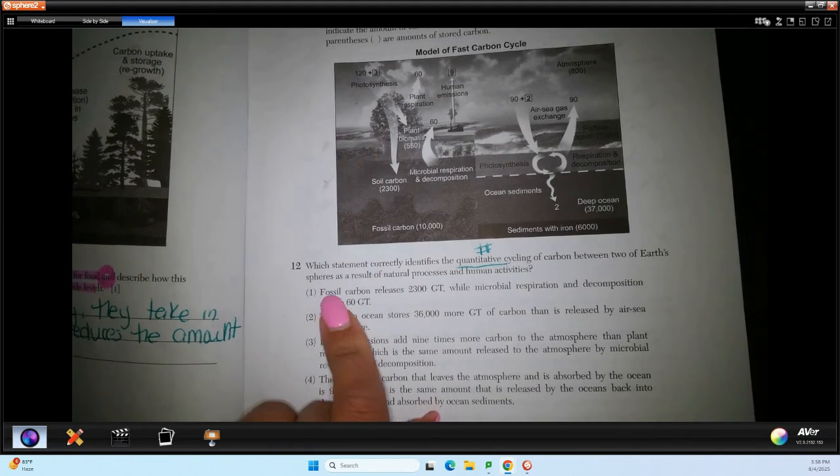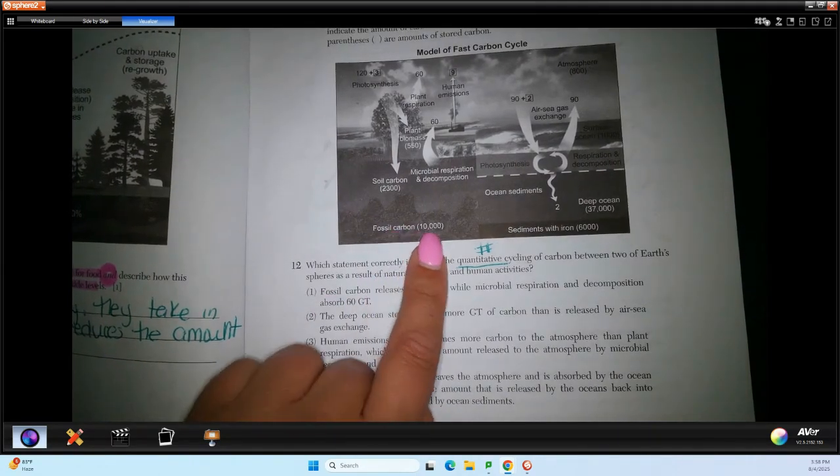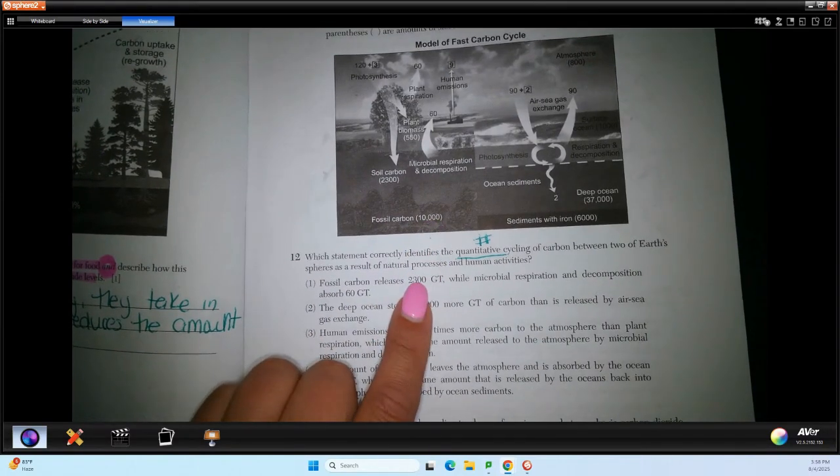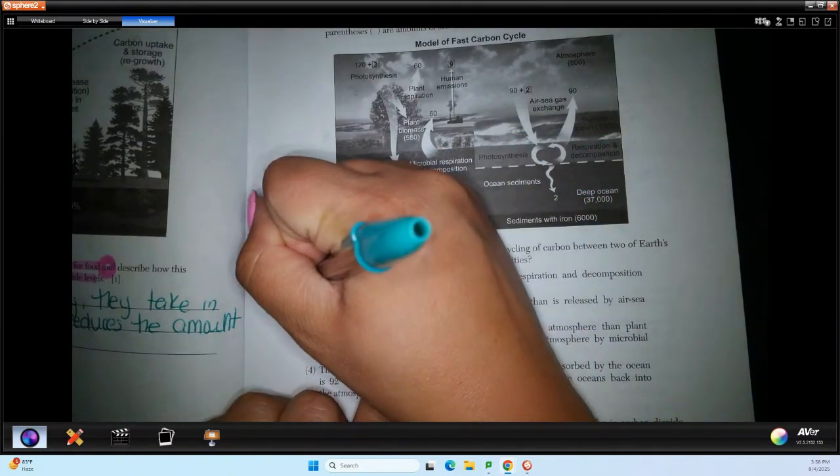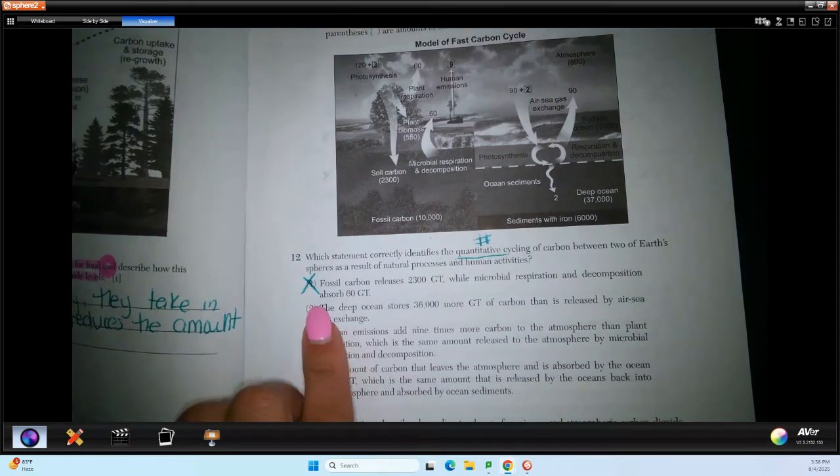So one says fossil carbon releases 2,300 gigatons. Okay, so I'm going to find fossil carbon, and it says 10,000. That does not match that number, so that is not correct. So one we can get rid of.